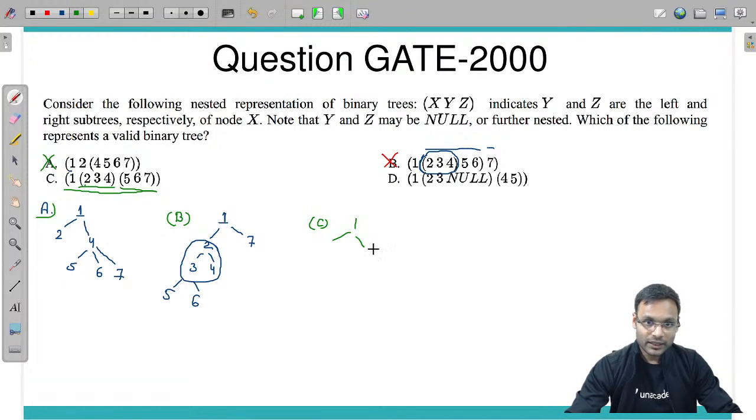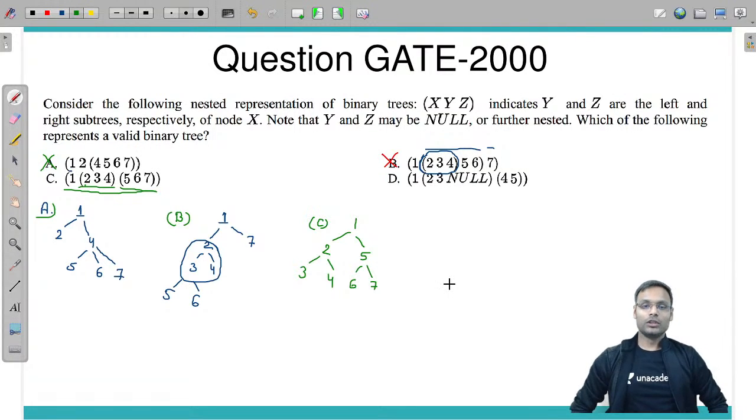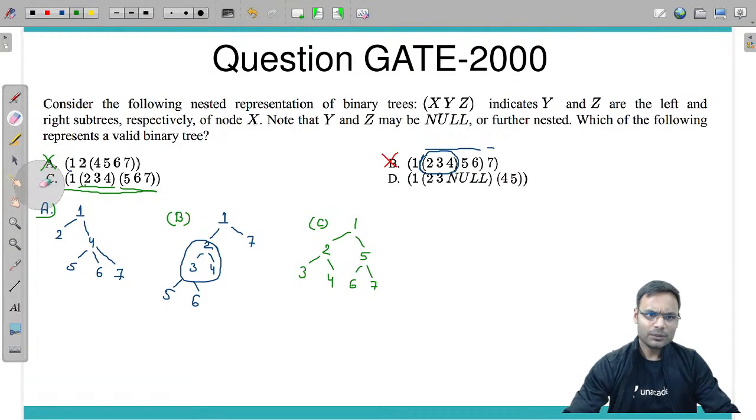In the left subtree, the very first thing is root, next left subtree, next right subtree. Similarly here, root is 5, left subtree 6, right subtree 7. So this seems to be correct. I am not saying it's correct only, but seems to be correct. So option A wrong, option B wrong, C is correct.